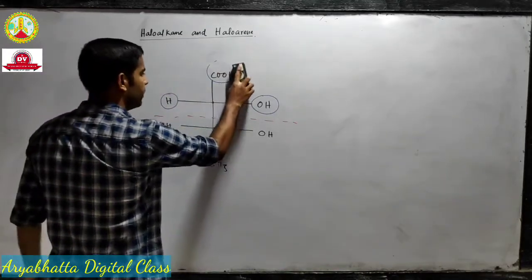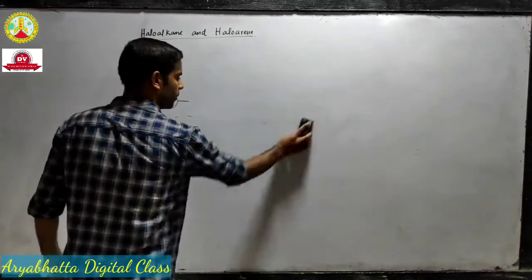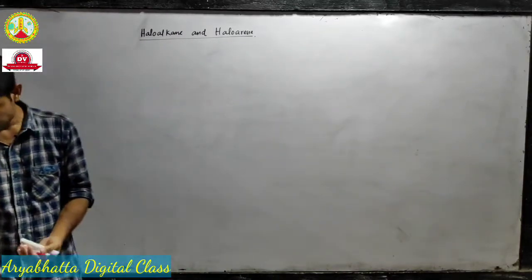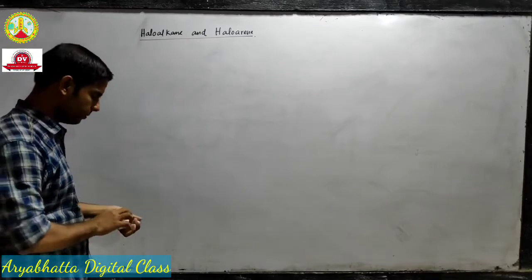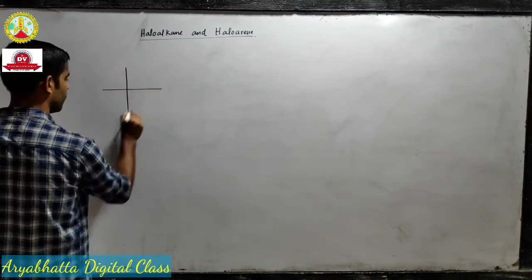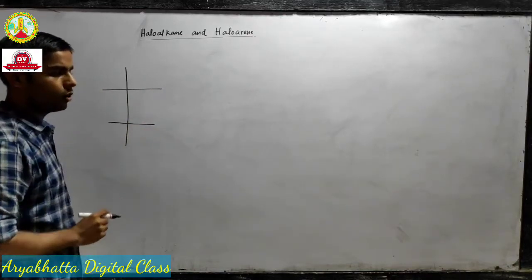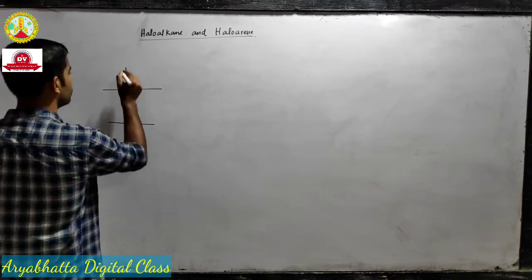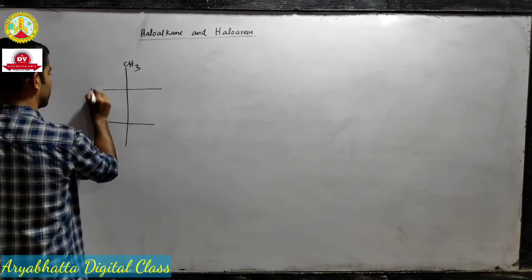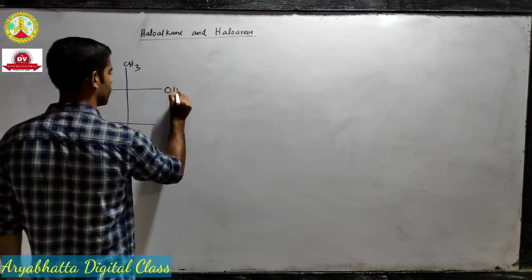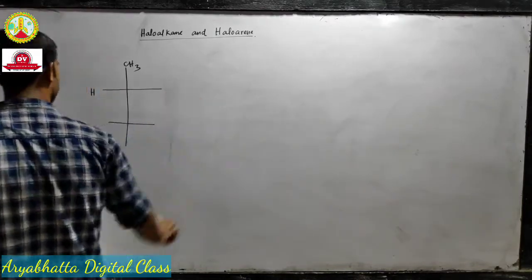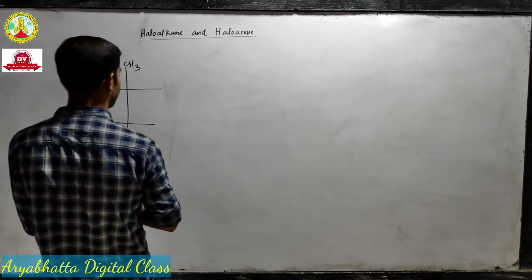Now we will study a few things about these optically active compounds. Suppose I have a molecule like this, and I will draw only the Fischer projection of these molecules. Let me write these things in different colors.